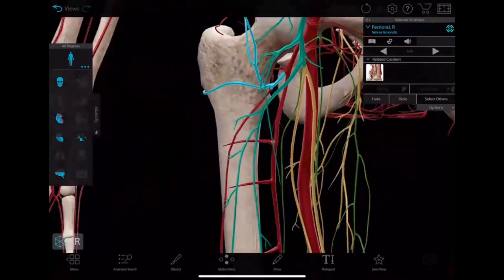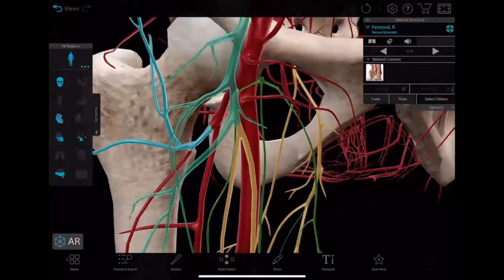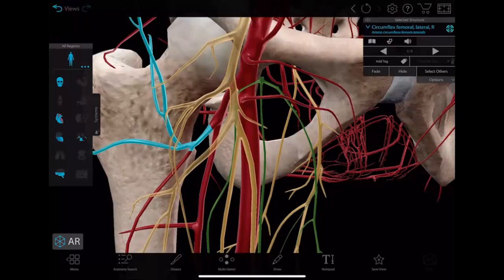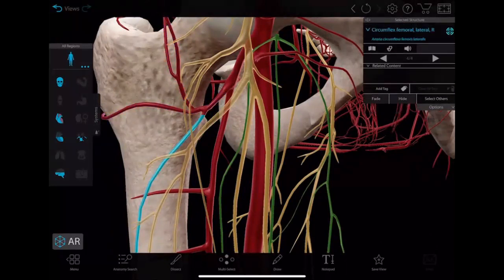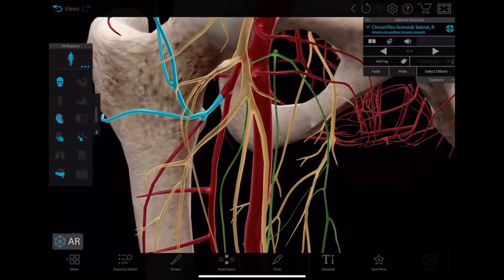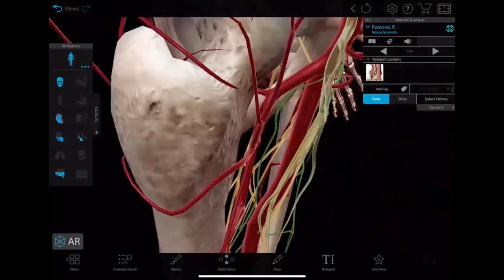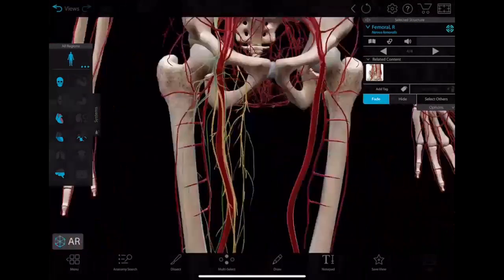So you see, the selected one is the ascending branch of, so that one is profunda femoris, and this selected one is the lateral circumflex femoral artery. Okay, ascending branch, transverse, and this one is descending. Okay, so that is the lateral circumflex, and this one is the femoral nerve. Okay, so anterior and posterior division should be very close, but it is not represented like that, right?